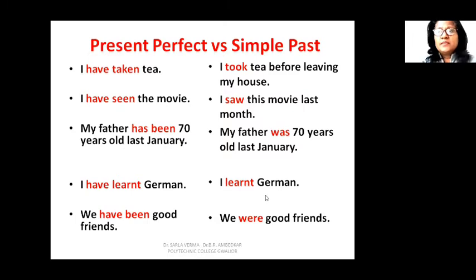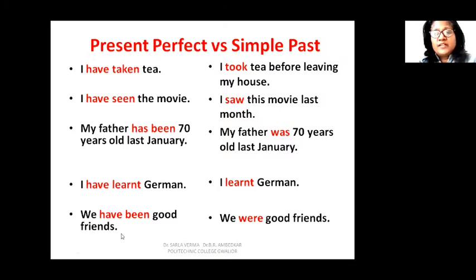When you say I learnt German, that means you learnt it in the past. It's a matter of the past. I learnt German. Maybe now I don't remember it so well. Maybe I will not be able to understand German if somebody speaks it. Or maybe if you are seeking some help from me, then please don't expect. So I learned German has no connection with the present, and I have learned German, you want it to be connected with the present. So the evidence of having learned German, you still have some knowledge of German. You want to communicate this. So that is why we are using present perfect tense. I have learned German.